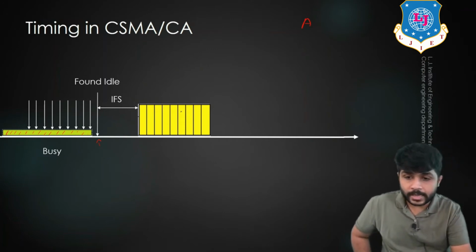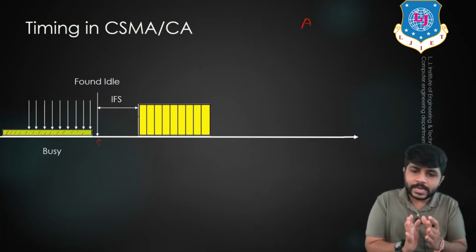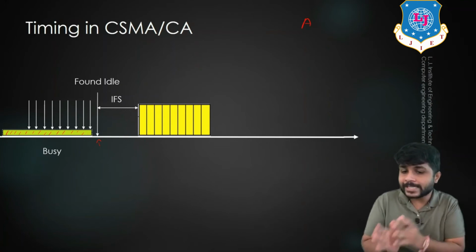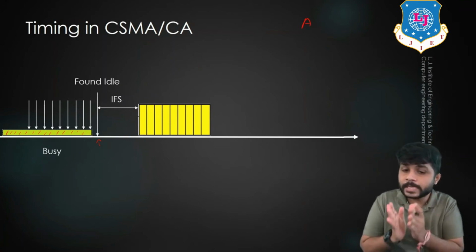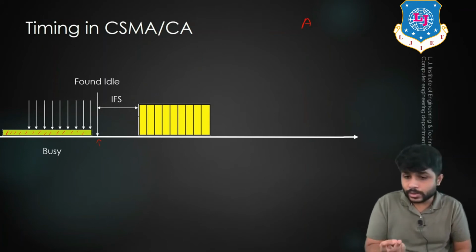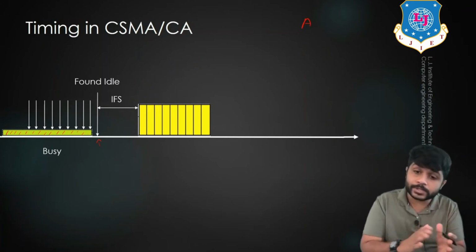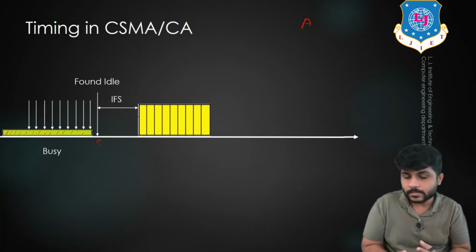You can see that there are a total of 9 slots available. From these 9 slots, A will select a random number of slots and wait for a random time. For example, A can select 2 slots, it can select 4 slots, selected randomly. And after selecting the slots, it will wait for some more time.